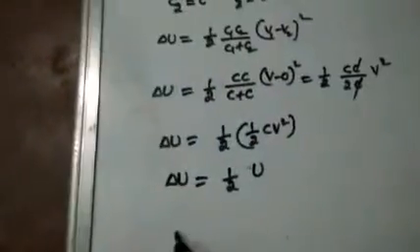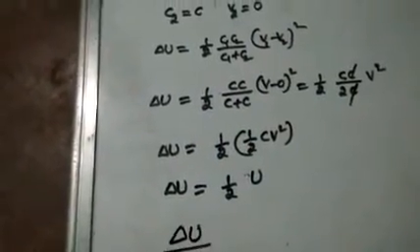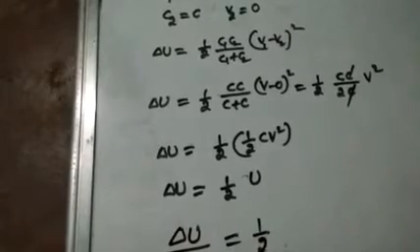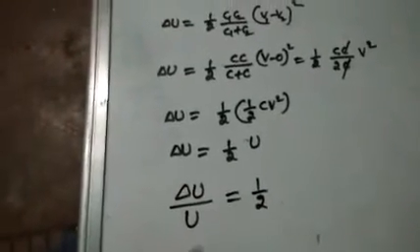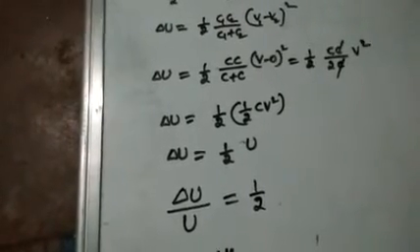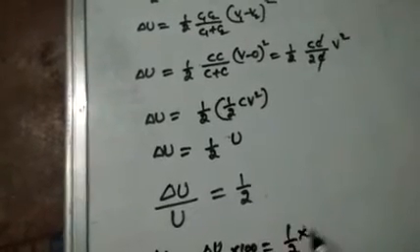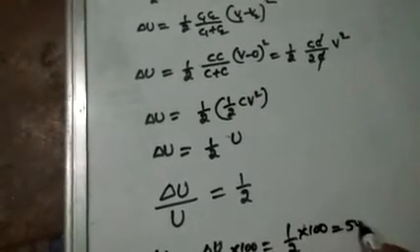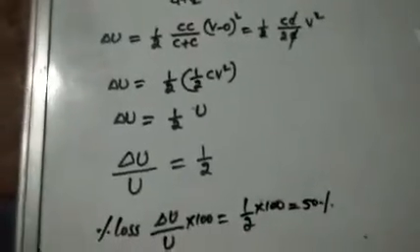So we know very well, percentage loss means fractional change by original, which is equal to 1 by 2. So delta U by U into 100 is called percentage loss, equal to half into 100. So this is equal to 50%. This is the answer. So try to understand, simple question.